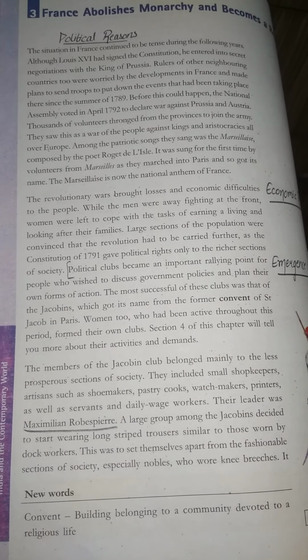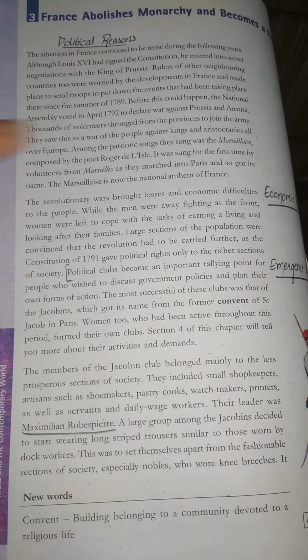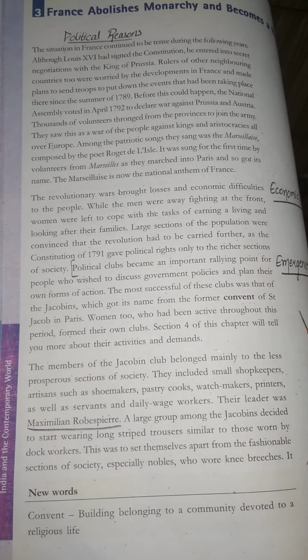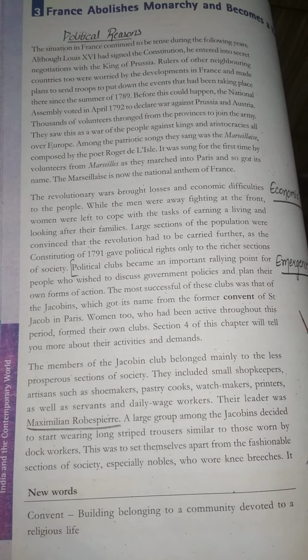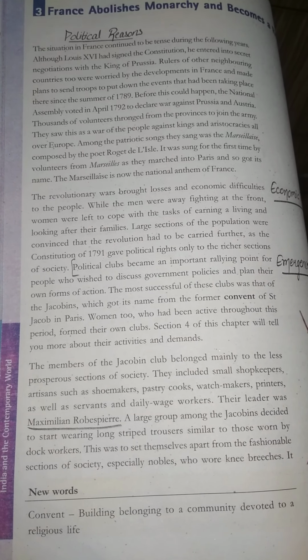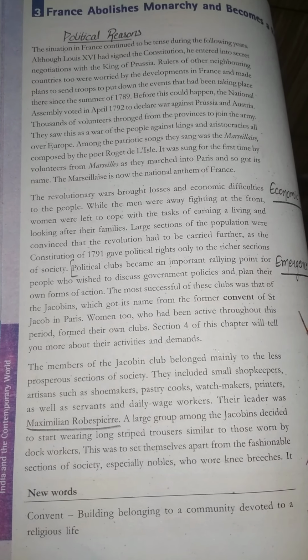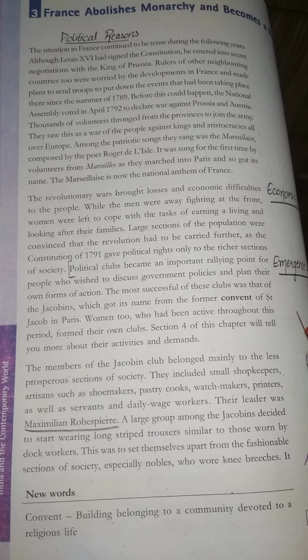But before this took place, in April 1792, the French revolutionaries declared war against Prussia and Austria. Clear?